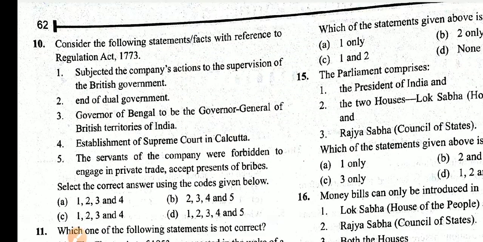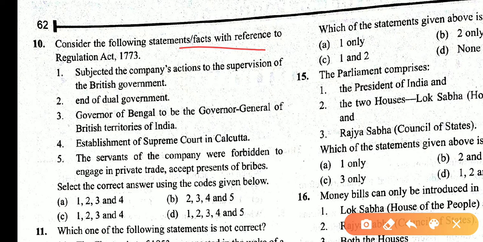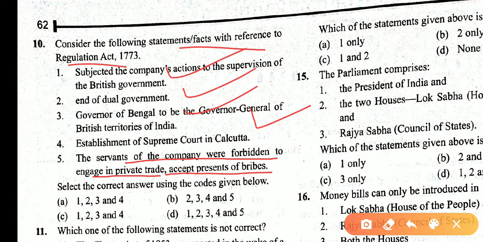Consider the following statements with regard to the Charter Regulating Act 1773. Subjected to the company's actions, supervision by the British government, yes. End of dual government, yes. Governor of Bengal to be considered as the Governor General of British territory of India, yes. Establishment of Supreme Court in India, Calcutta. The servants of the company were forbidden to engage in private trade except presence of bribe, yes. So 1, 2, 3, 4, 5 are correct statements. So answer is D.